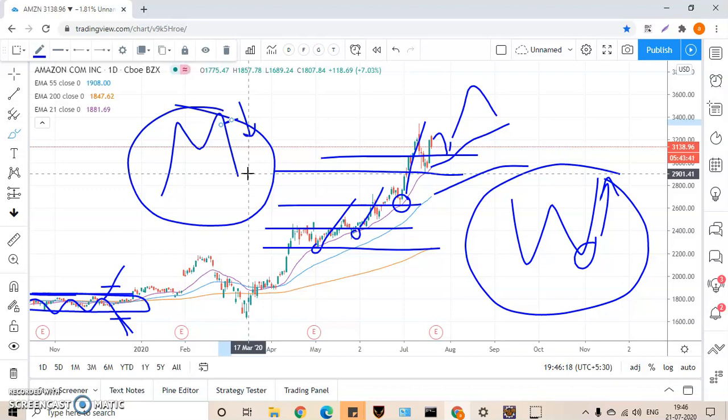This is very simple. You don't need to put so many things like RSI and trend lines. Just use these three moving averages, and 80% of the time this will work, because everybody uses these moving averages, and these are the standard moving averages. If all over the world people are using the same moving averages, whenever they take a position, they take the position based upon these moving averages only. So every time it will be correct, because everybody is using the same.